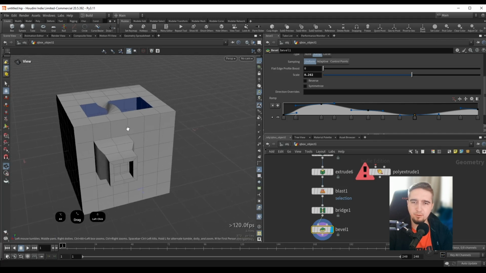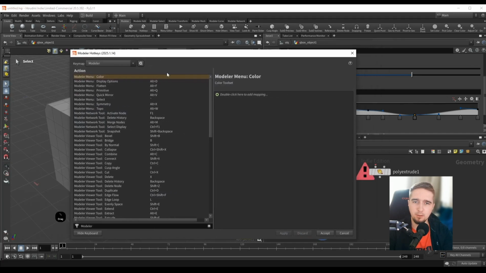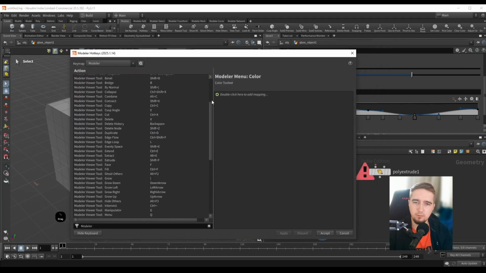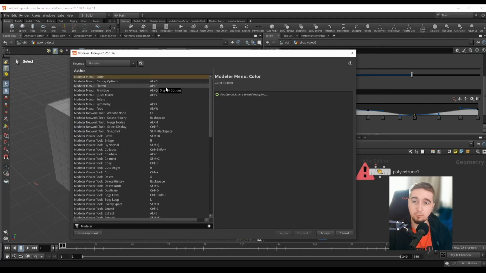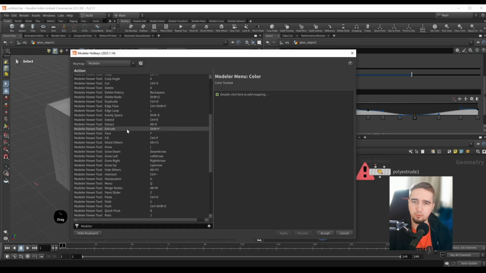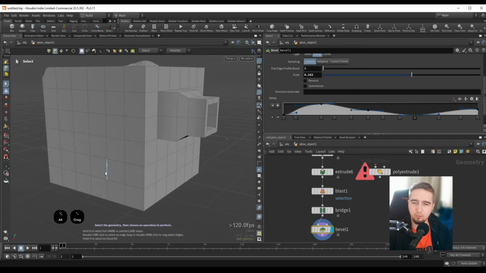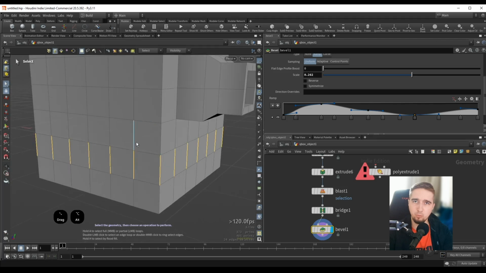So we have a lot of hotkeys for all of these operations, and in fact we can go over here in the modeler shelf. We can go to the hotkeys, and let's open up this window, and we can see all of the hotkeys that Alexei assigned for us. So we have some quick menus over here. We'll go over these in a second, and we have a lot of operations that we can do here. So we have all of the common modeling operations. For example, if I were to grab a ring selection, I can select this one, hold down Shift A, middle mouse click to do a ring selection.